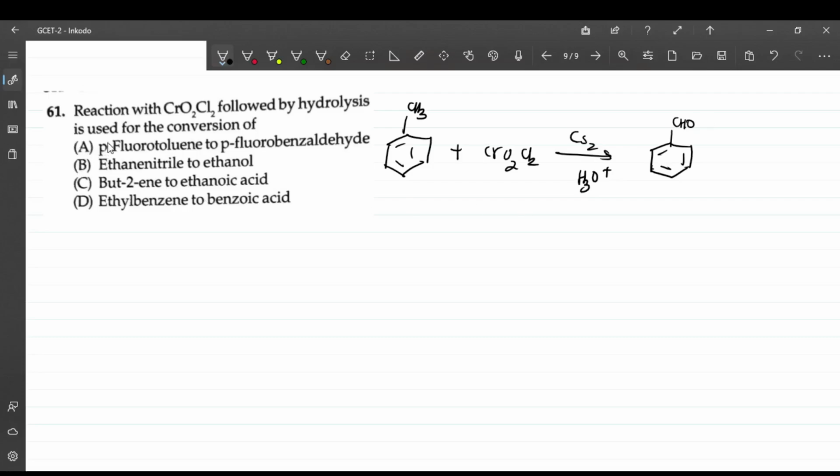The fluorine, as in para-fluorotoluene, which we start with, is not going to affect anything. You are going to get a para... so if this is there, it's not going to affect the product formation. So here, this is the thing. So the answer is option A.